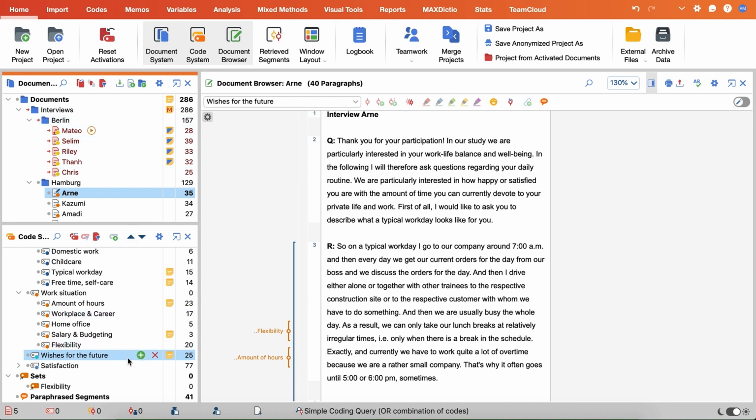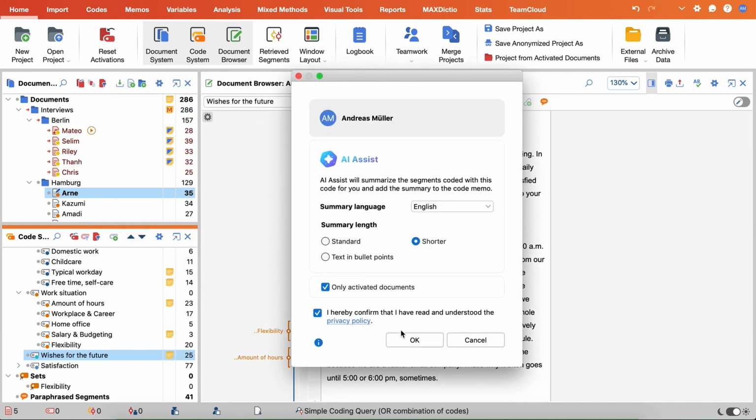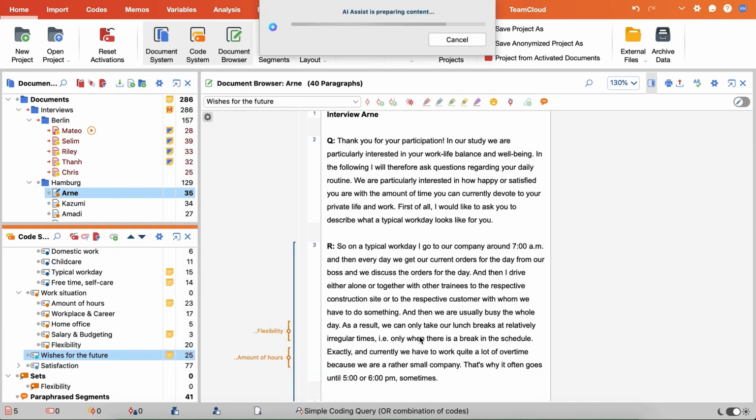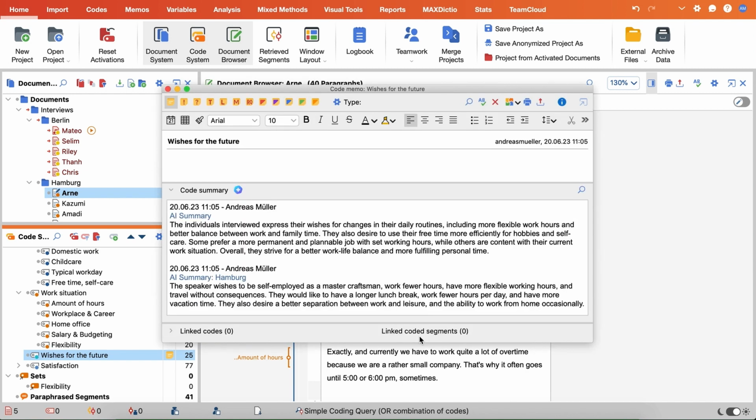So far, you have been able to summarize the content of a code. Now you can also do that, but you can limit it to certain activated documents. This allows you to quickly write a summary comparing two groups of documents. For example, you might have some interviews from Berlin and want to write a summary about what wishes they have for the future for just this group.